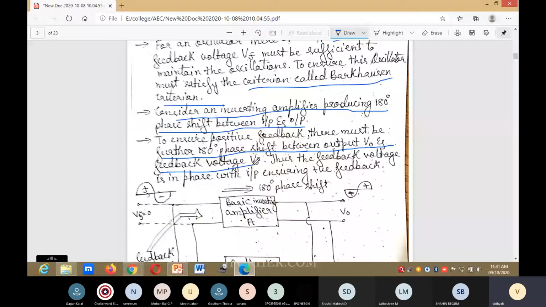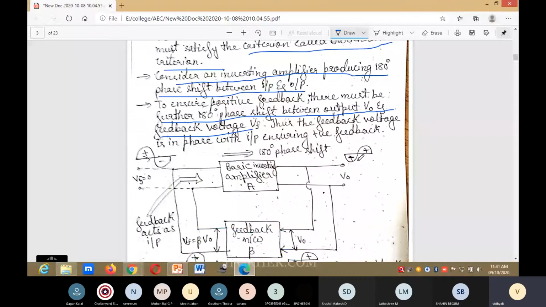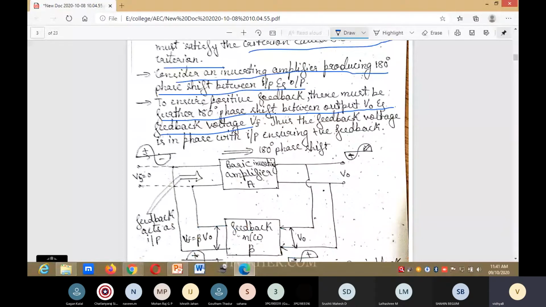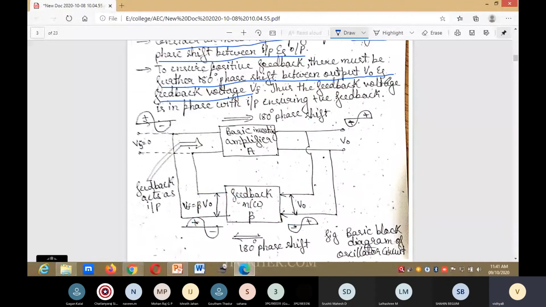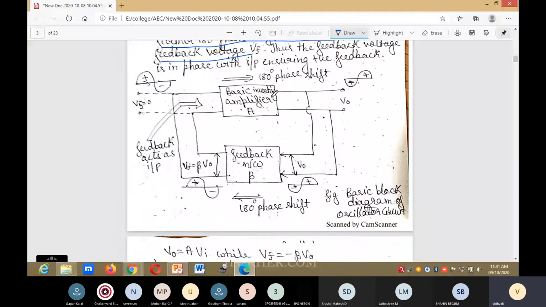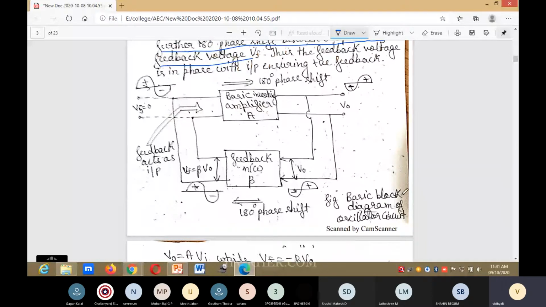This is the inverting, meaning positive, negative; here negative, positive. Thus, the feedback voltage is in phase with the input, ensuring positive feedback. You can observe this is the basic block diagram of an oscillator circuit. Input is 0 and here feedback acts as an input. In this case, feedback acts as an input.